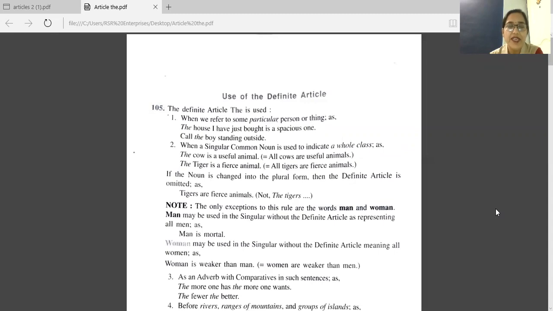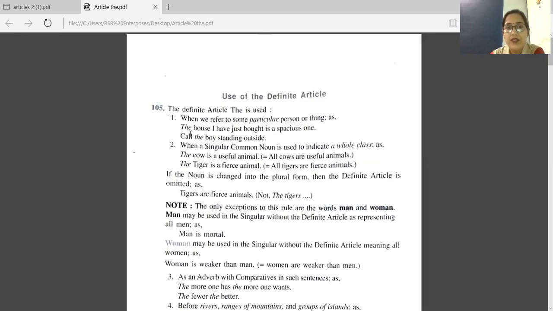So whenever we have some particular thing mentioned in the sentence, some specific noun, we have to use the article the. It's written there: when we refer to some particular person or thing, there we use the definite article the. See these examples.